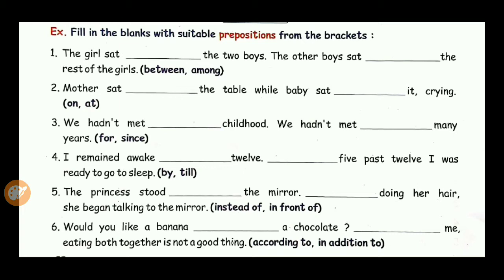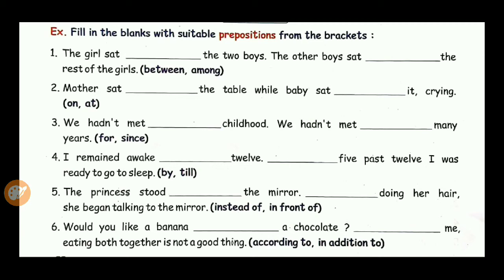Fifth one: the princess stood dash the mirror, dash doing her hair, she began talking to the mirror. Two prepositions are given: which instead of, in front of. The princess stood in front of the mirror. Second, instead of doing her hair, she began talking to the mirror.